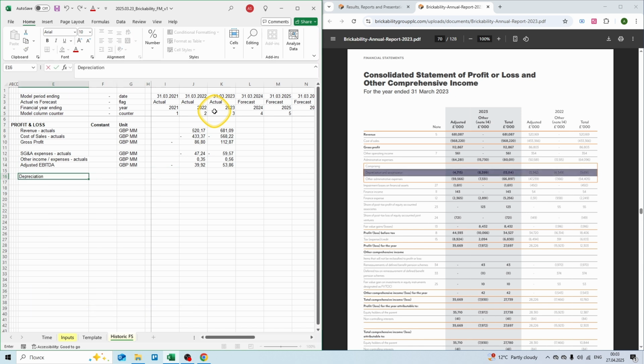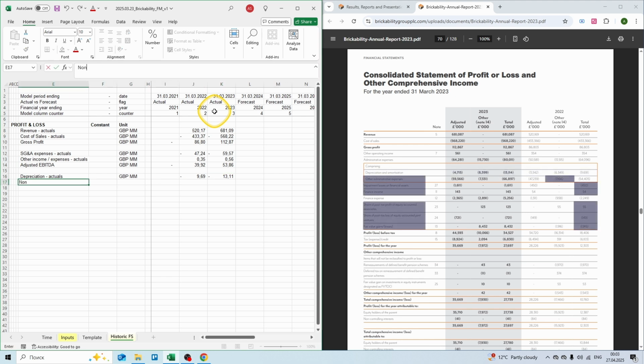Then we have our depreciation expense. We have million pounds, and let's just enter the depreciation amount of 9.6 million in 2022 and 13.1 million in 2023.